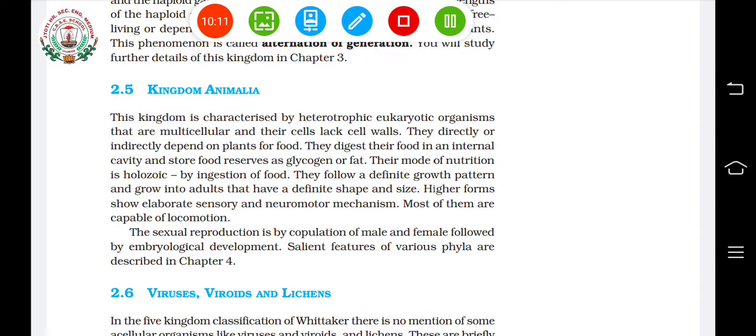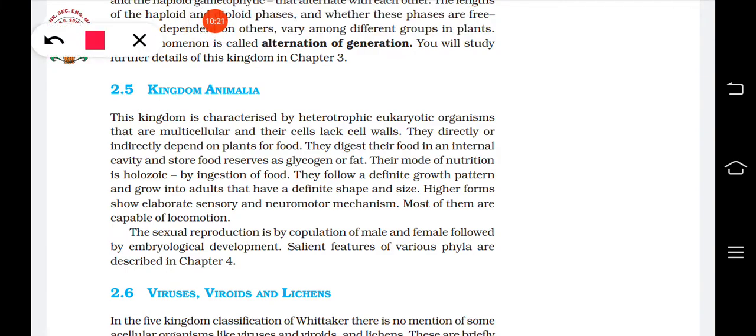They directly depend on plants for their food, and they store food in the form of glycogen or fat, and their nutrition mode is holozoic. You have studied that, isn't it? They ingest the food and the ingested food material will be digested inside their digestive system. And they are able to do locomotion. They are able to move, understood?